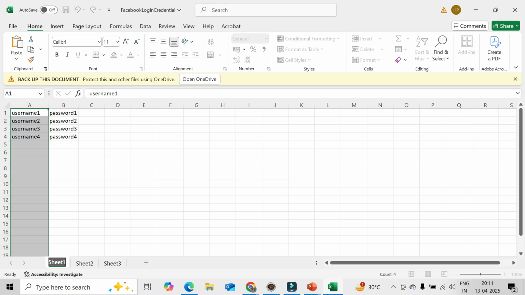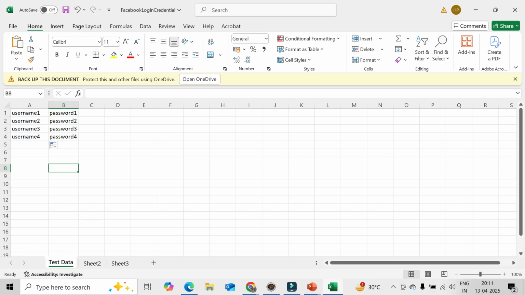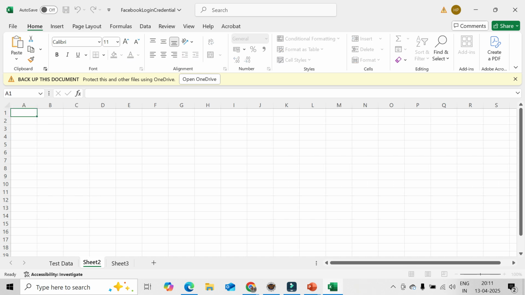I can give some name like test data, anything, and here I will be reading it through the index. This index is 0 because it is the first tab, and later we will be reading it from the test data name, because in case you have 20 different tabs, it is not possible to check the index of your data. Your test data should always be unique, your sheet name should always be unique. You cannot duplicate. You could see it will not allow a duplicate name for the sheet.